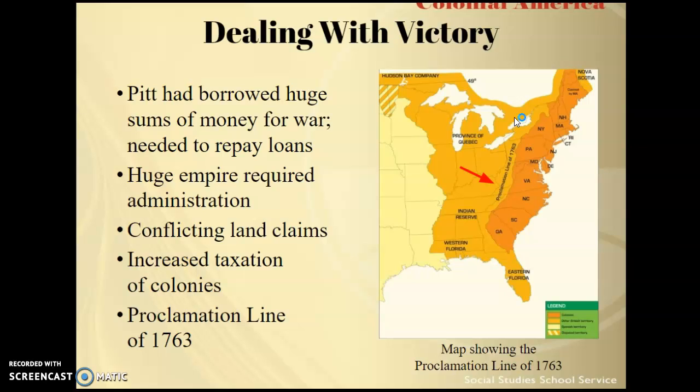The idea being that you were forbidden to settle west of the Appalachian Mountains, around here. Again, the colonists are going to believe that is a violation of their rights, that they should have the right to settle beyond the Appalachian Mountains going west. They're also going to be upset again over the issue of taxation, because remember, Britain is bankrupt and they need to raise money, and the colonists are going to be taxed.